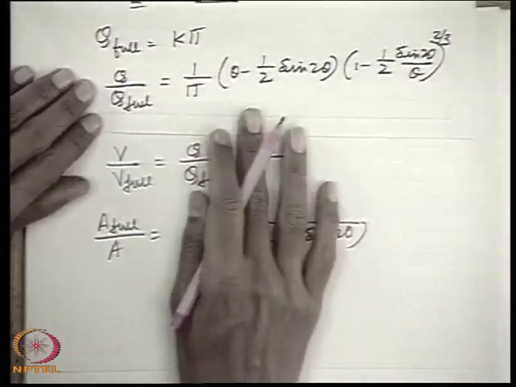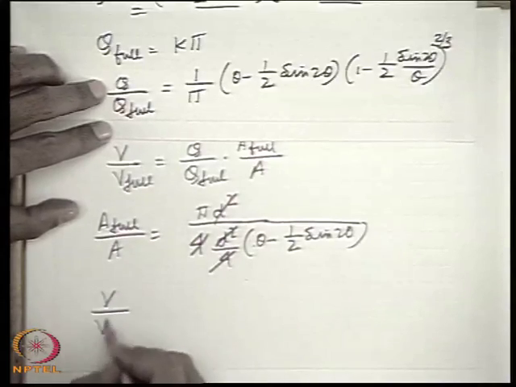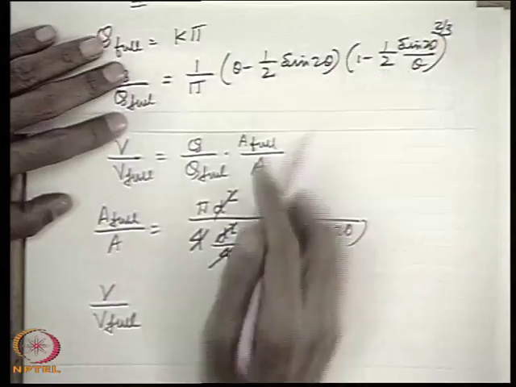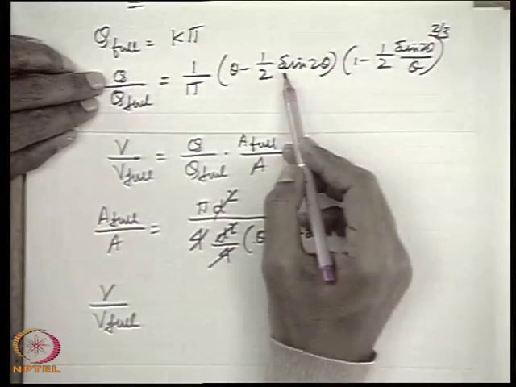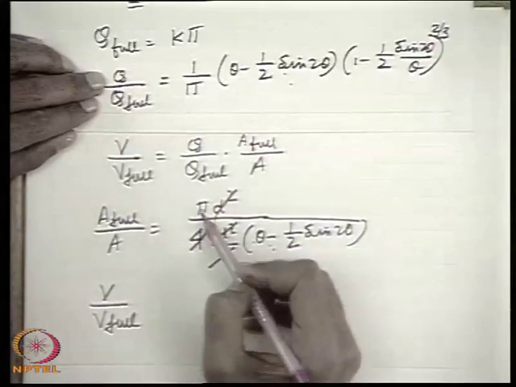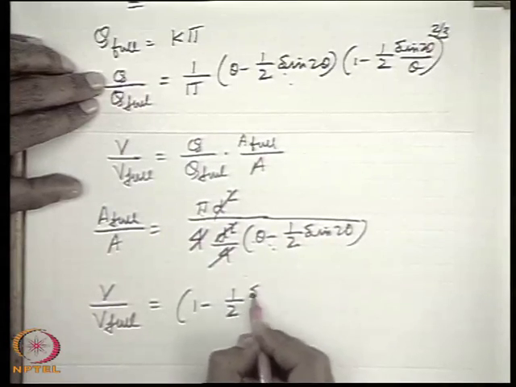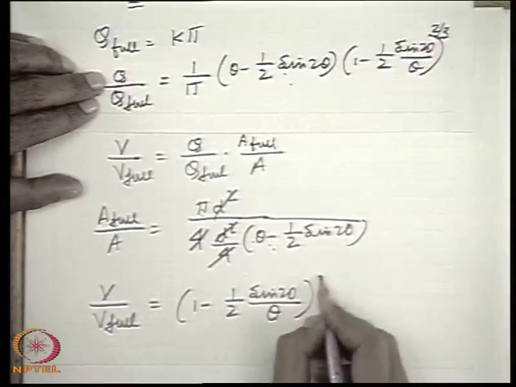So if you now write V by V full, expressing A full by A with Q by Q full, this will be cancelled and pi will be cancelled. So 1 minus half sine 2 theta by theta, whole to the power 2 by 3.